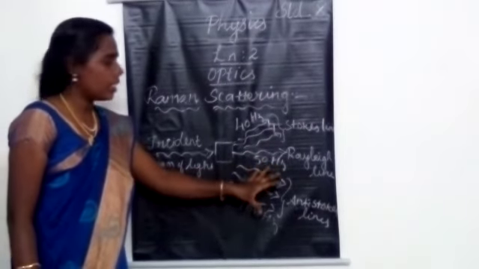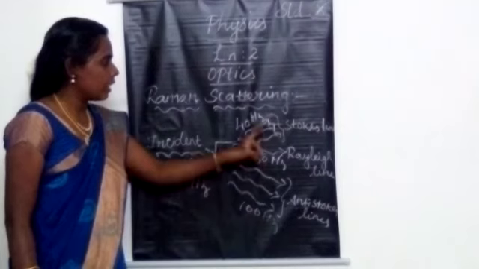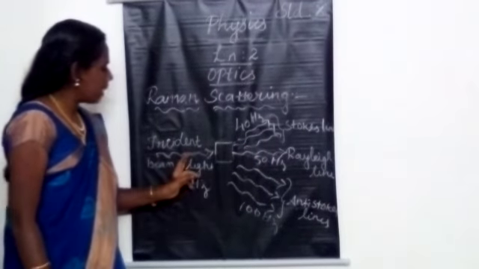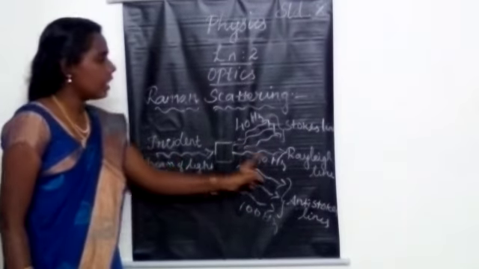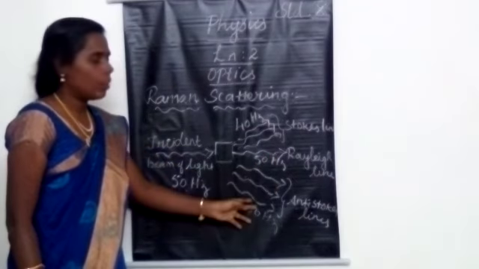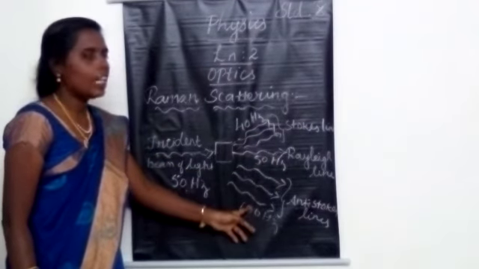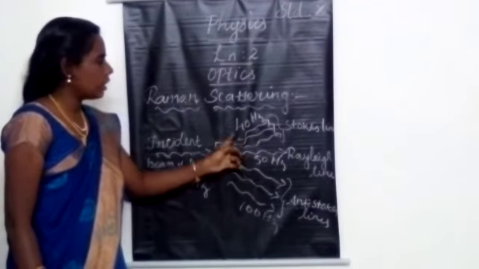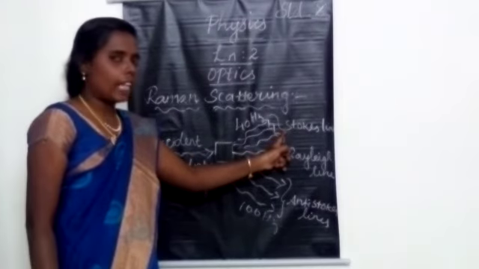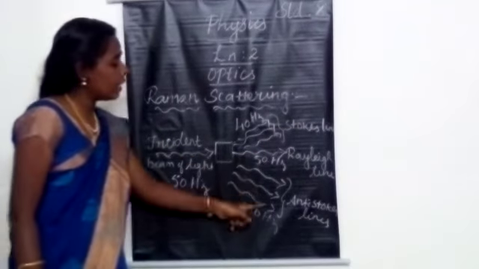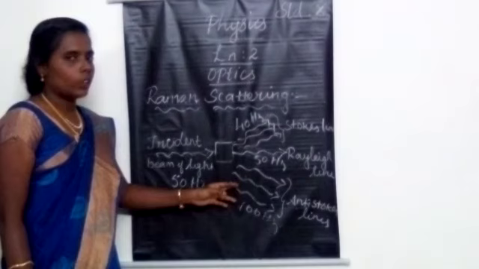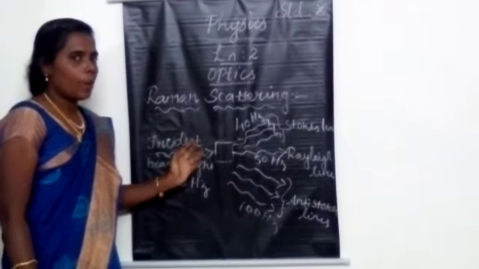The line with the same frequency as the incident light is the Rayleigh line, and the lines with lower and higher frequency are the Stokes and anti-Stokes lines. Lower than the incident light is Stokes, and higher is anti-Stokes. Have you all understood what Raman scattering is?